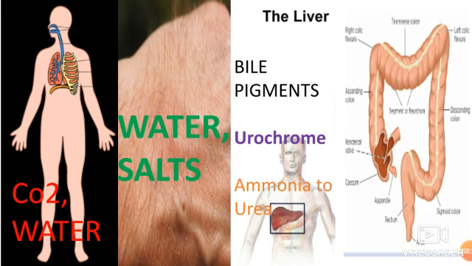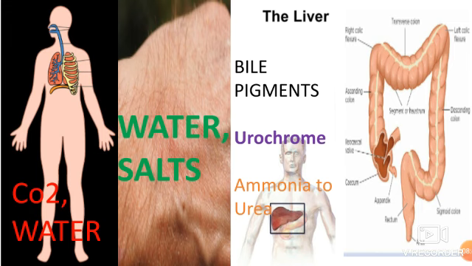In the same manner, even our skin helps in the removal of some waste materials like water, salts and minerals from the body. Along with that, the liver also helps in excretion of waste materials. These waste materials are formed as a result of degradation of hemoglobin or dead red blood cells.